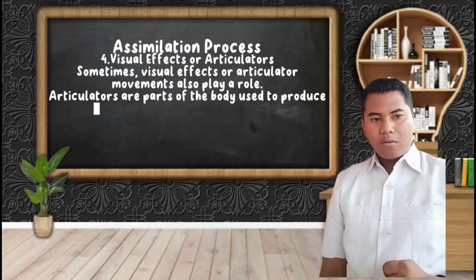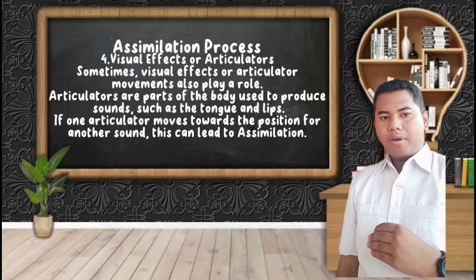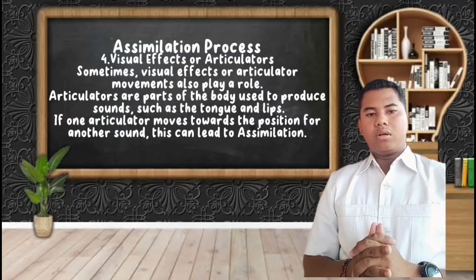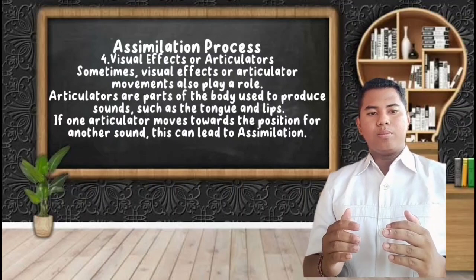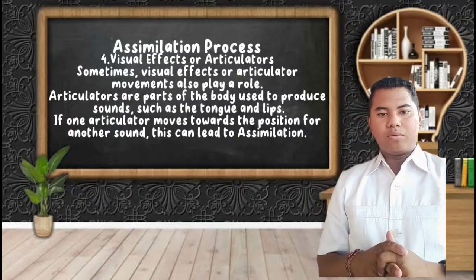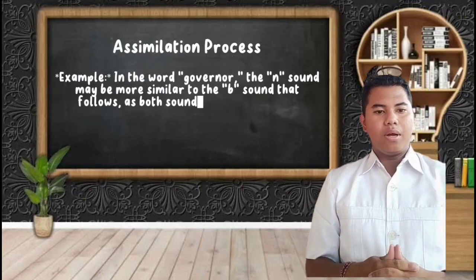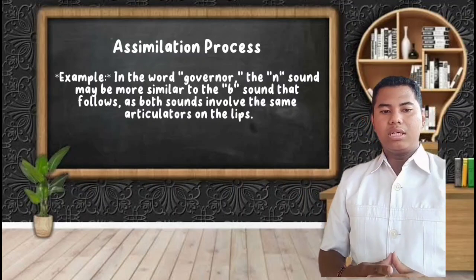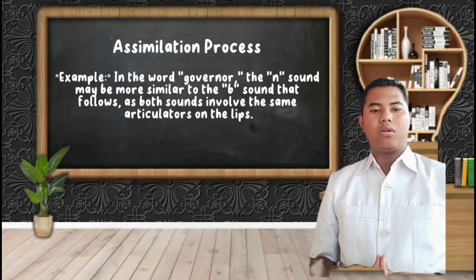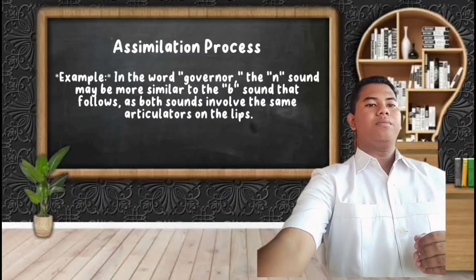Number 4, visual effect or articulator movement. Sometimes visual effect or articulator movement also plays a role. Articulators are parts of the body used to produce sound, such as the tongue and lips. If one articulator moves toward the position for another sound, it can lead to assimilation. For example, in the word "governor," the N sound becomes similar to the V sound that follows, as both sounds involve the same articulators, the lips.